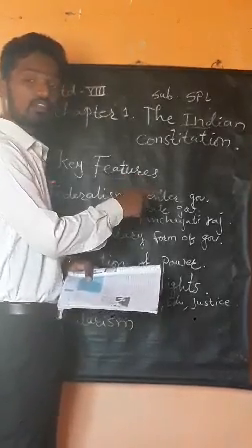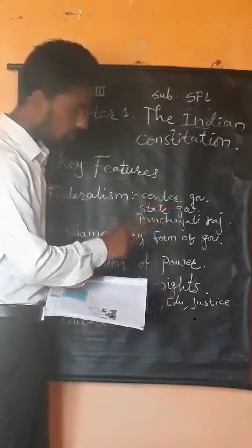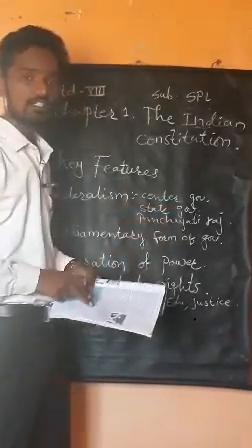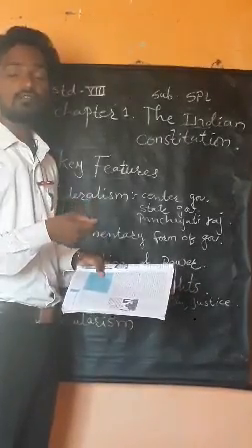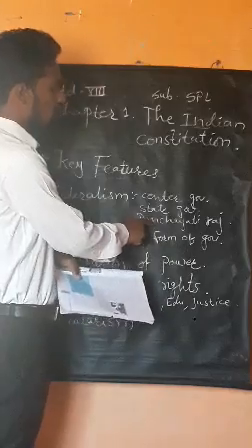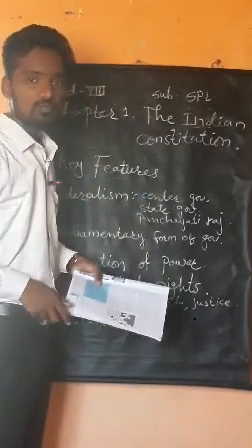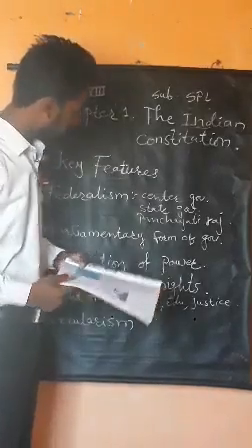The central government's rule is supreme. Then Panchayati Raj takes decisions and runs the government at the local level. Panchayati Raj follows the orders of both the state government and the central government.